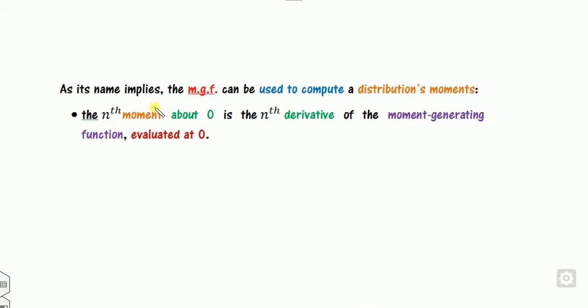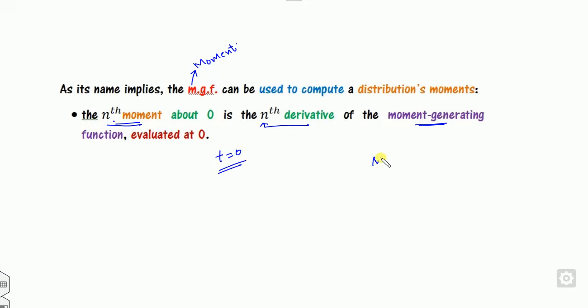Whenever we talk about the moment generating function, what is the meaning of moment? Moments mean we have to find the mean, variance, kurtosis, skewness, etc. So how can we compute them? We calculate the nth moment, which means we calculate the nth derivative of the moment generating function at t equal to 0.